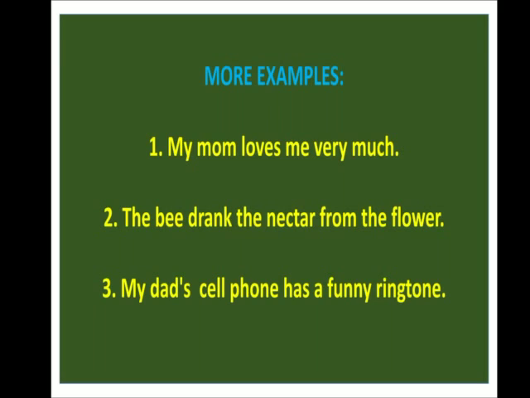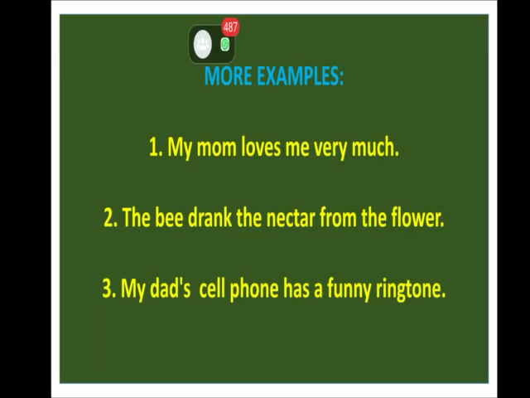The bee drank the nectar from the flower. Now you all tell me what is the subject and what is the predicate here? Yes, the bee is the subject, right? The person or the thing. The sentence is about the bee. So now first what you will do to find out easily what is the subject and the predicate? First we will find out the verb. What is the verb here in your second sentence? In the second sentence, the verb is drank.